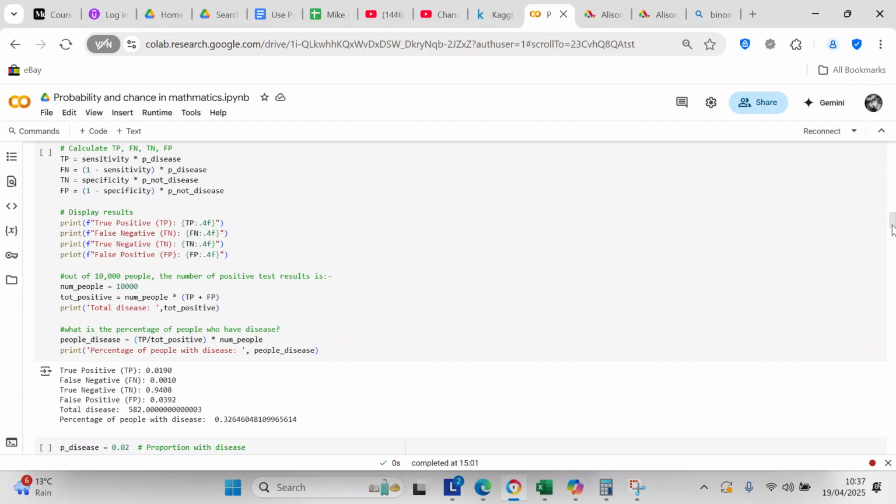And then we print total positive, and that's going to be 582. And they ask, what is the percentage of people who have disease? So people disease equals true positive divided by total positive. And that's going to be 0.3264.